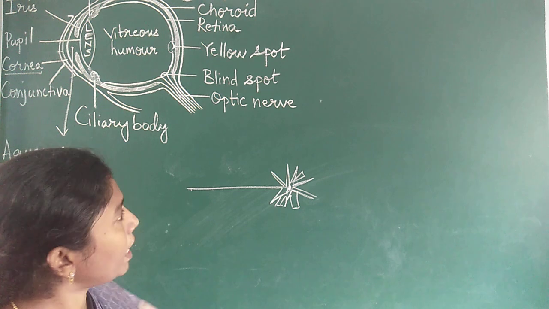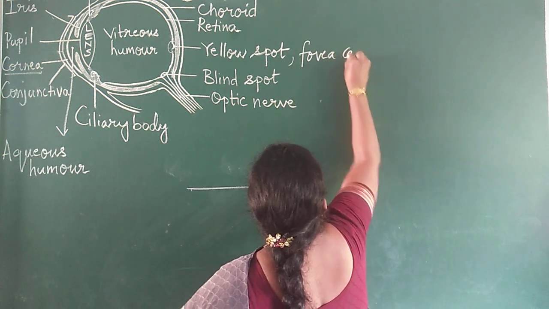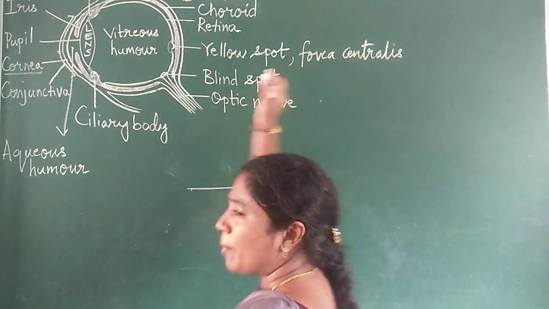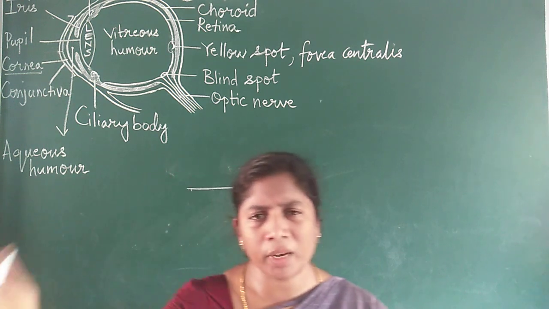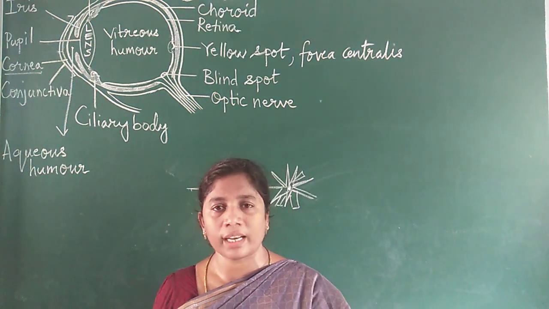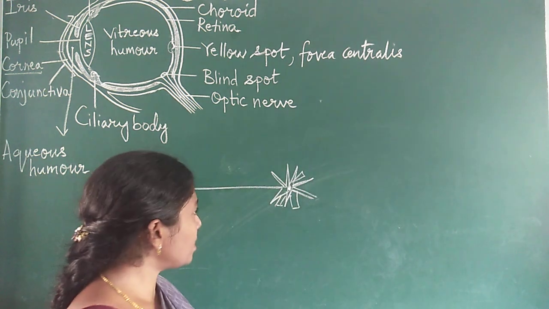The yellow spot also has other names like fovea centralis and macula lutea. So many names. Be thorough with the yellow spot. The yellow spot can also be called fovea centralis and macula lutea. So this is called the area of best vision.